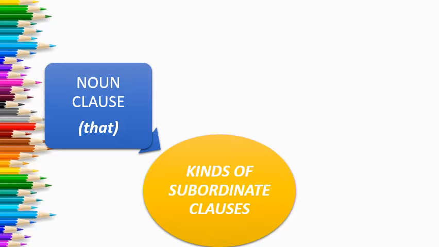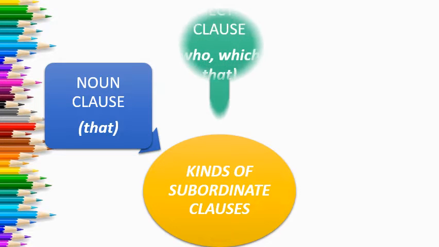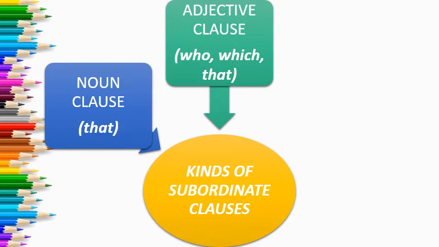Conjunctions or connectors used in a noun clause are that, if, who, whose, whether, etc. Many are there, but basically we are using that. Fine. Now after that, adjective clause. A clause that does the work of an adjective is called adjective clause or relative clause. An adjective clause or relative clause is often introduced by relative pronouns like who, which, that, whose, etc.